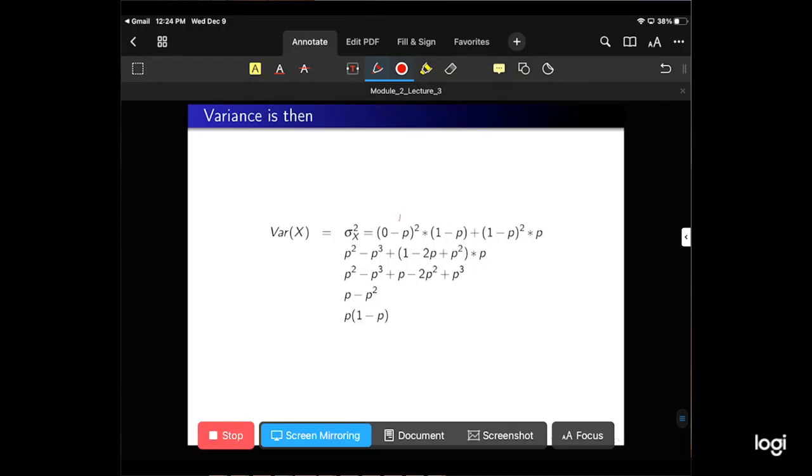So this is mu of x, and this is mu of x. This is going to be p2, and this is going to be p1. We'll simplify this whole thing with some algebra, and we're ultimately left with p times 1 minus p. So the variance of x, or sigma squared x, when x is a Bernoulli random variable, is p times 1 minus p.